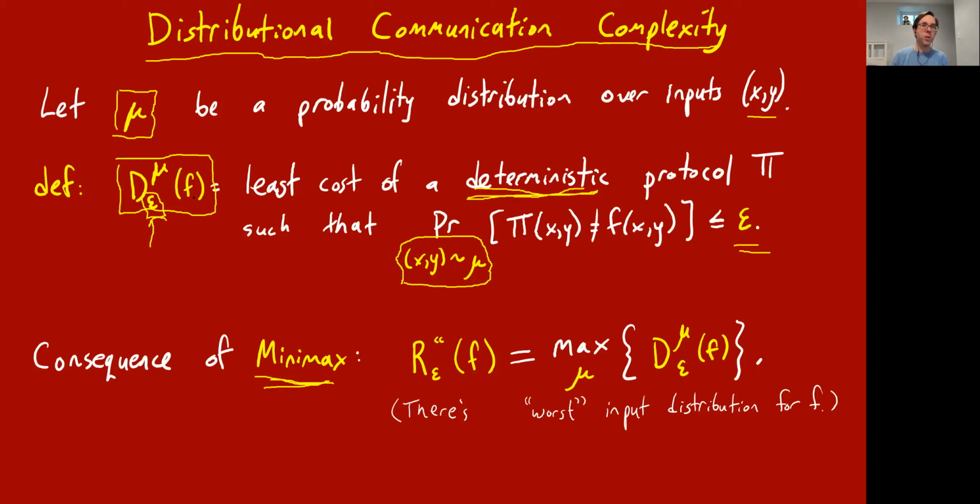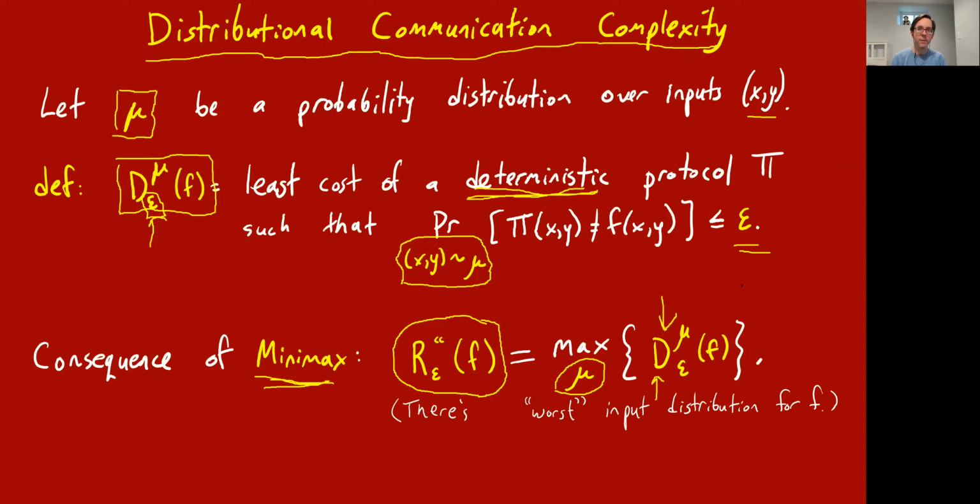And why do we bring this up? There's this consequence of the Minimax theorem, which says that the randomized communication complexity of a task f is equal to the worst possible distributional complexity. It's equal to what you get if you choose the quote unquote hardest possible probability distribution on input pairs x, y for f, and you look at the deterministic cost under that distribution, achieving error epsilon.